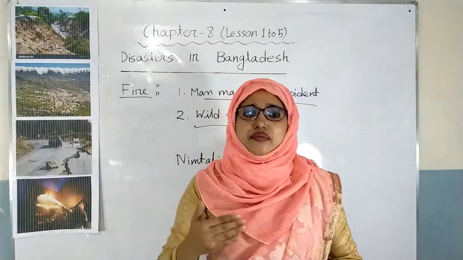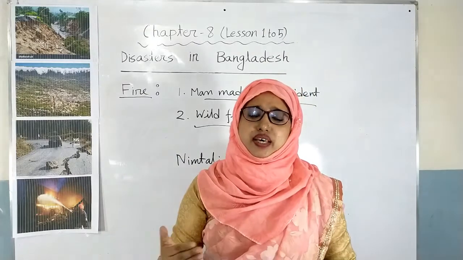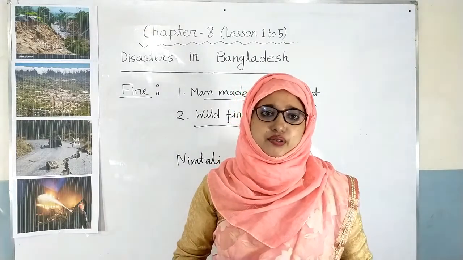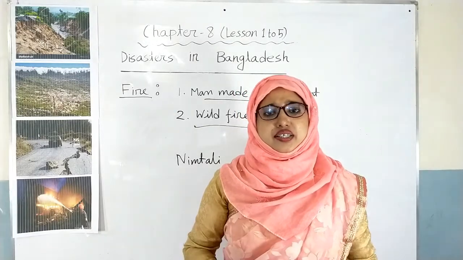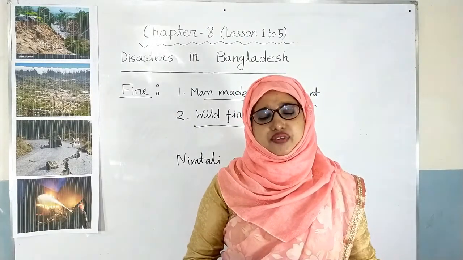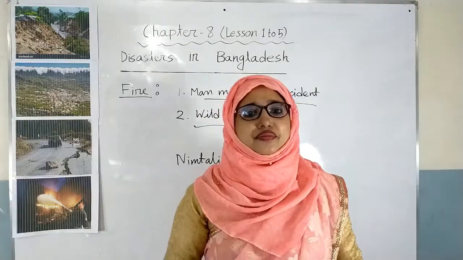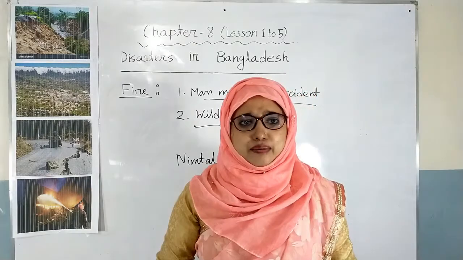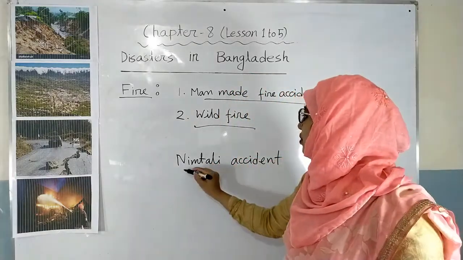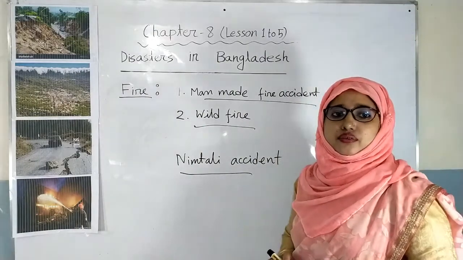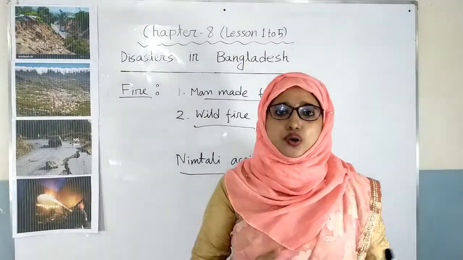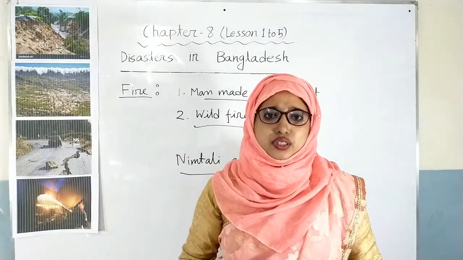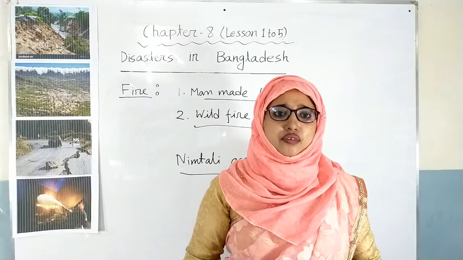Dear students, fire accident usually takes place in mills and factories, oil refineries, chemical godowns, jute mills, residential buildings, shops, offices and commercial areas. Recently, the fire caused from a chemical godown at Nimtoli, which is situated at our old Dhaka city. Dear students, many people have turned to hypnosis as a consequence of it.